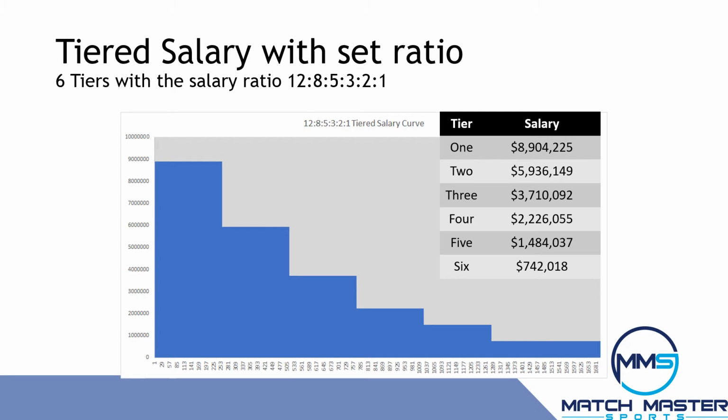This shows a sample salary distribution in the tiered salary system with a set ratio among the tiers. These salaries were figured using a salary cap of $188 million and a salary ratio of 12, 8, 5, 3, 2 to 1 for the 6 tiers. The 6 tiers have 8 players in each of the first 5 tiers and 13 in the last tier, so the salary cap was spread among 53 players per team.